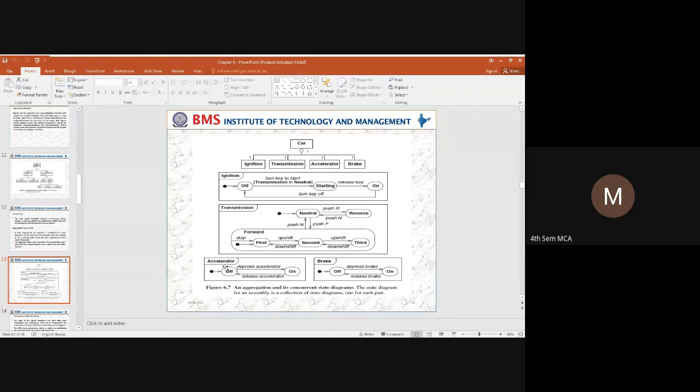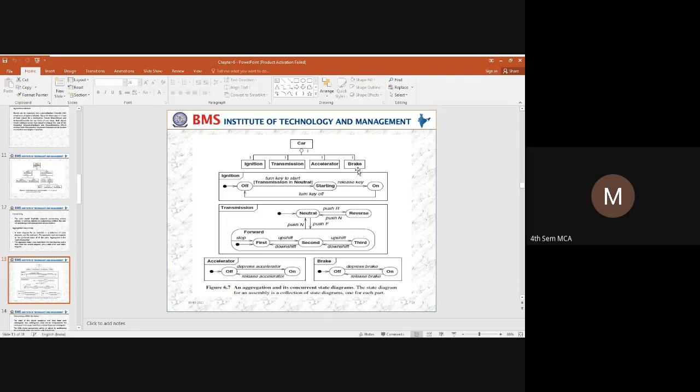And the next thing is aggregation. When you take aggregation as one part of the car, in the accelerator, the accelerator will be in an initial state, that is the off state. When you depress the accelerator, it will speed up the car. Once the car is in the on state, you are moving the car by increasing the speed. Once you release the accelerator, it will come back to the off state. So that is how we determine the state for aggregation.